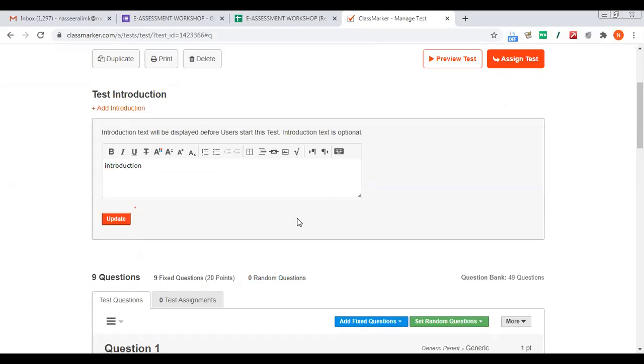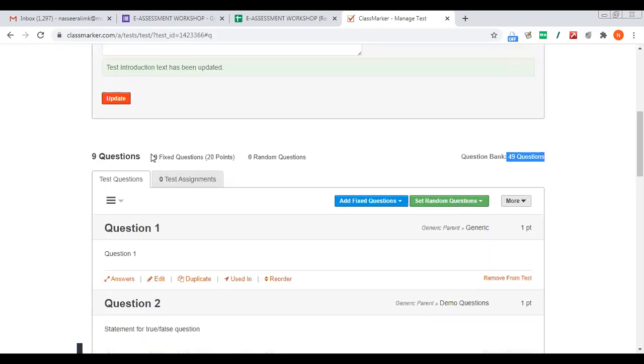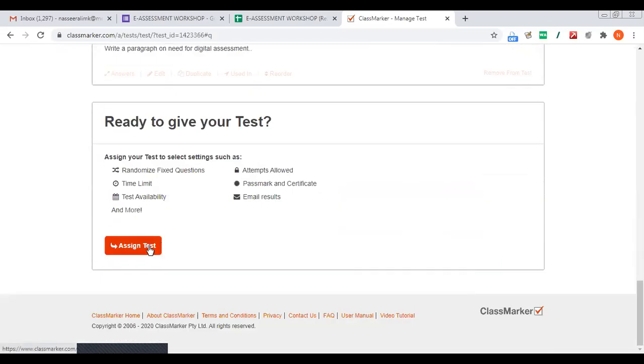I can update it. Now there are 49 questions in the question bank, but in your test you have used only 9 fixed questions, and that comprises 20 points. Okay, now assign test is there.